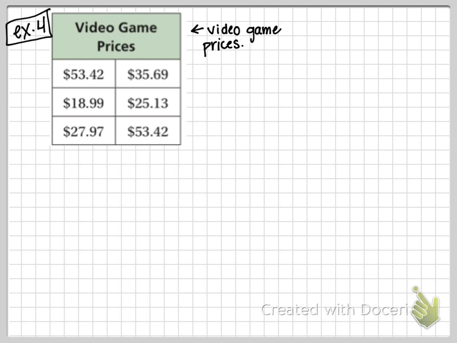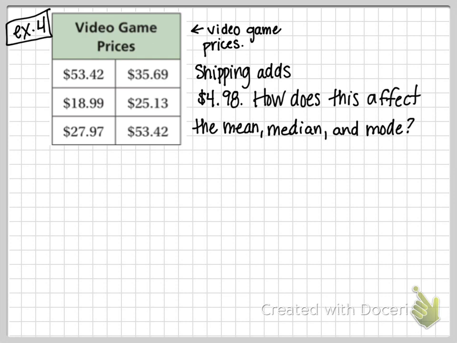Will it affect the mode if the outlier is the mode? Oh, video game. Yeah, that's true. But that's true. If it's like way, yeah, you're right. The outlier is $18. Okay. And then if you add shipping, so if you buy the video game and they're going to ship it to you, you add $4.98 to the price of the game. It says, how does this affect the mean, median, and mode?